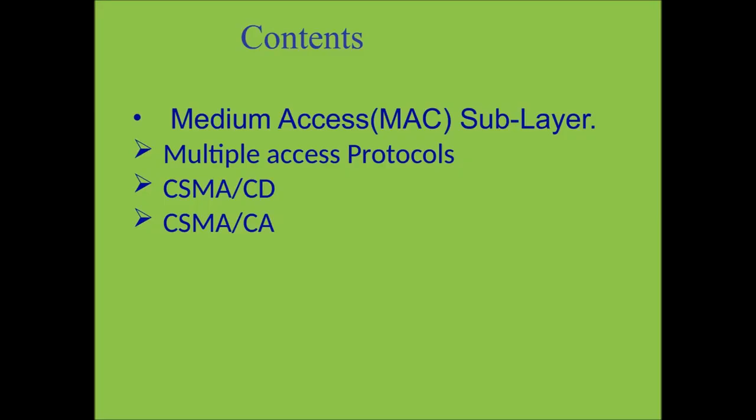So there are two different protocols, CSMA/CD and CSMA/CA, which are used to control the collision problems in bus topology especially. We will discuss in detail these two protocols as well as the MAC sublayer in today's lecture.